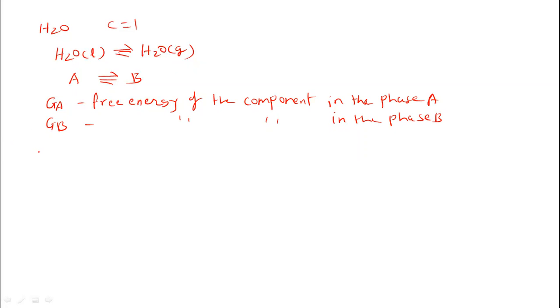What is meant by phases in equilibrium? When a single component is in equilibrium between a number of phases, then we can say there are phases in equilibrium. So at the equilibrium stage, we can write that the free energy of the component in phase A becomes equal to the free energy of that component in phase B.